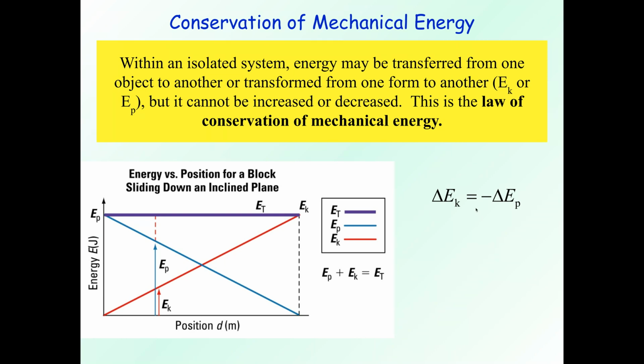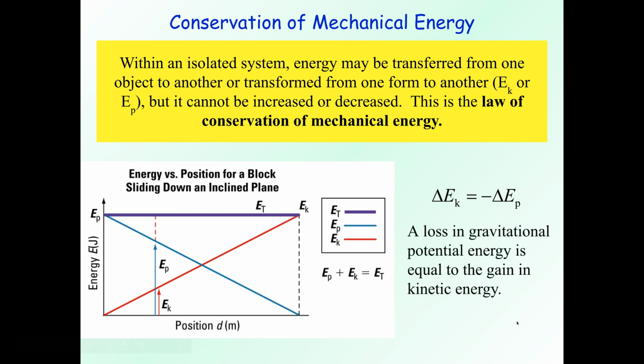Basically, in an isolated system, your mechanical energy would remain the same, but as your potential goes down, your kinetic goes up, and so on. The loss of gravitational potential energy is equal to the gain in kinetic energy.